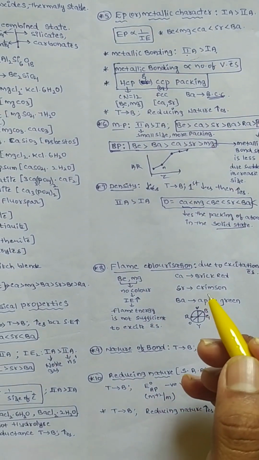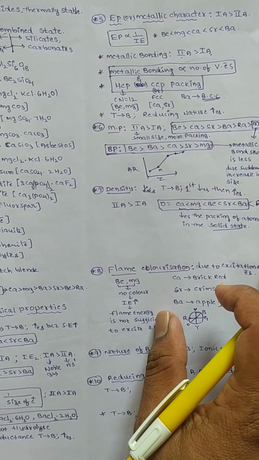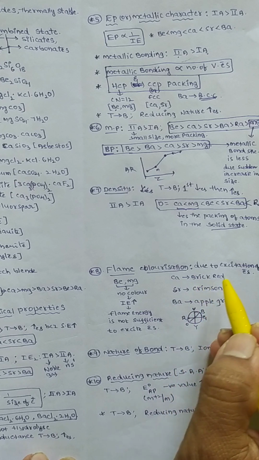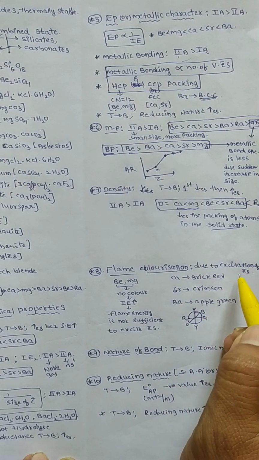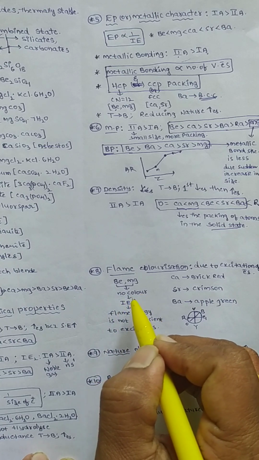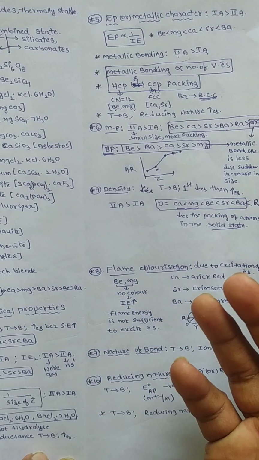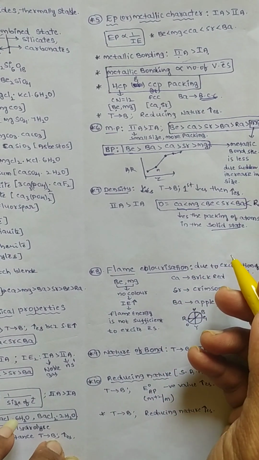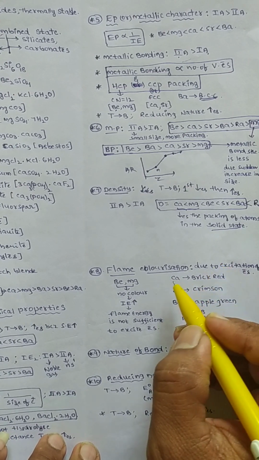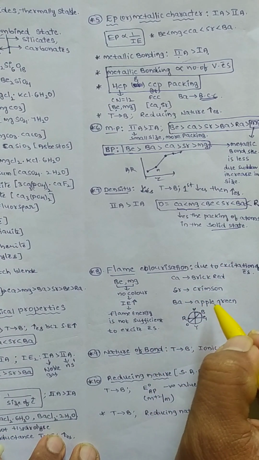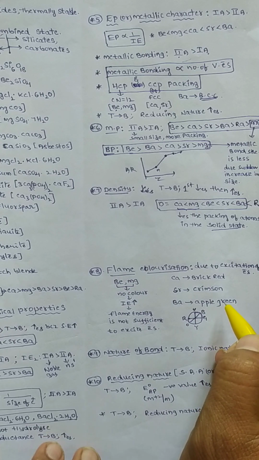Next, flame colorization. Except beryllium and magnesium, all the remaining elements exhibit color due to excitation of electrons. Beryllium and magnesium won't exhibit any color because of smaller size and more ionization energy, so the energy given by the flame is not enough to excite the electrons. Calcium gives brick red color, strontium gives crimson red, and barium gives an apple green color.